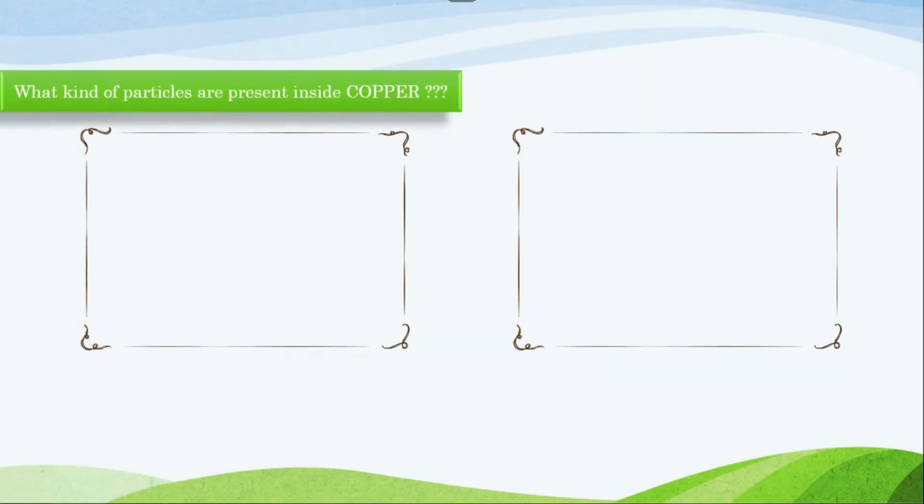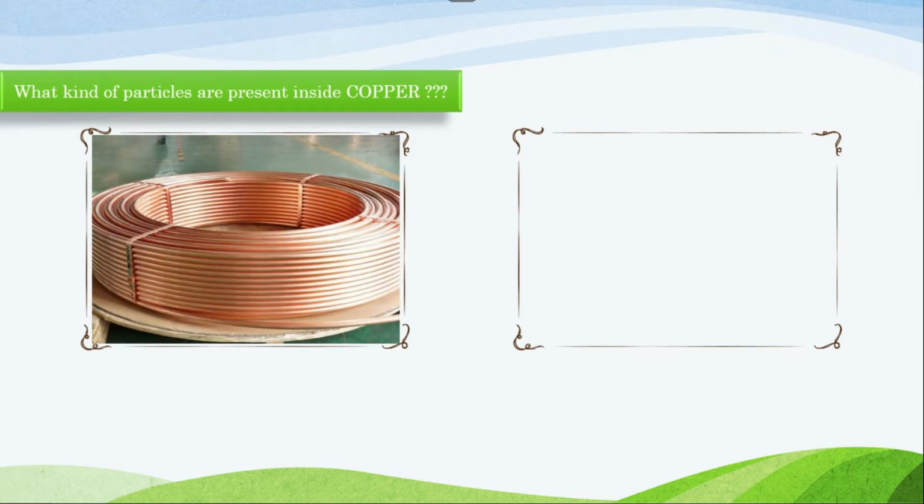Next, you tell me what kind of particles are there inside copper. Copper is a very good conductor and is cheaply available. In all electrical cables, copper is used because of its abundant availability and low cost. So what materials are there inside copper? This is a photo of a copper wire.